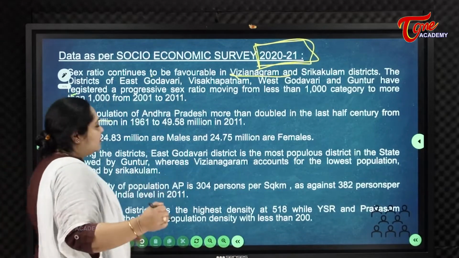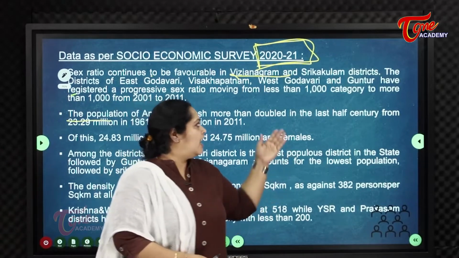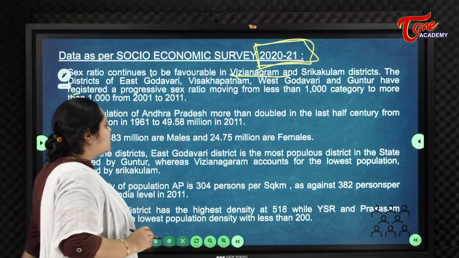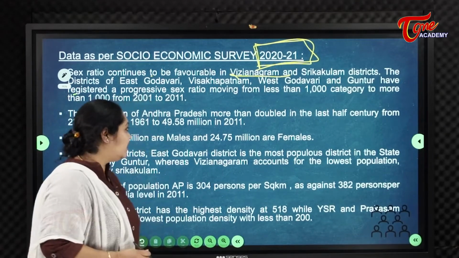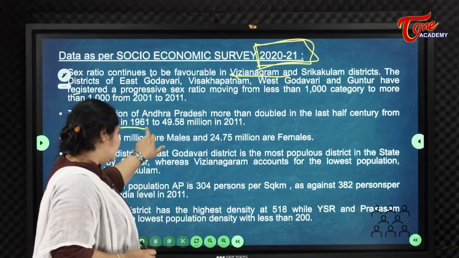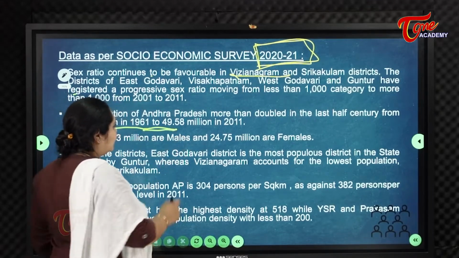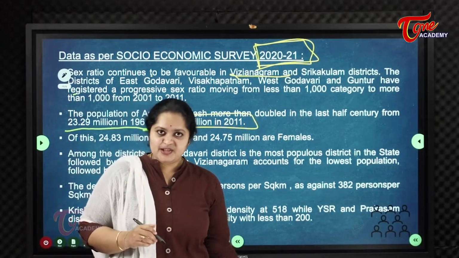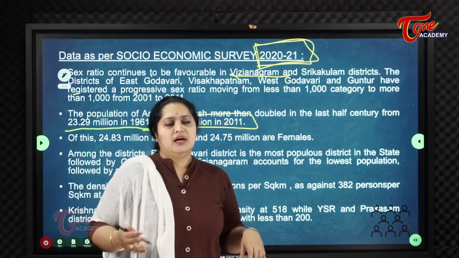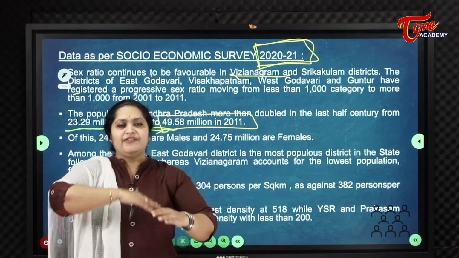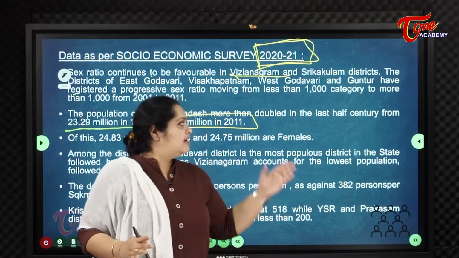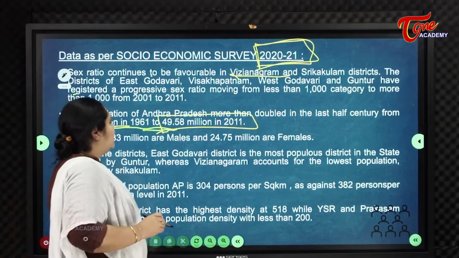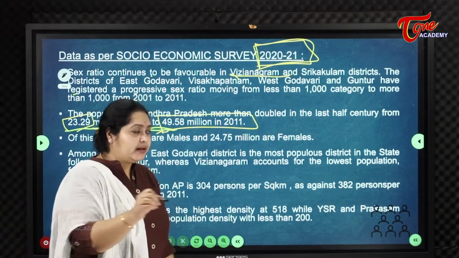So, coming to the population of Andhra Pradesh, how much according to the census? The population of Andhra Pradesh more than doubled in the last half century, from 23.29 million in 1961 to 49.58 million in 2011. So we have doubled our population in a span of 50 years. In 1961, our population was 23.29 million. In 2011, our population is